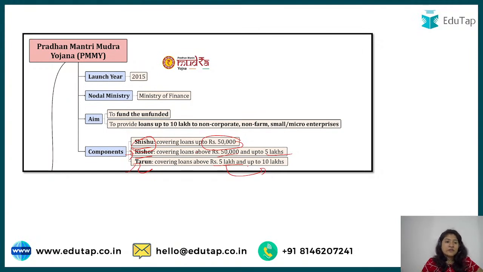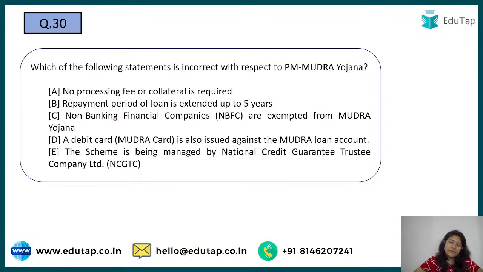Okay, and here we are talking about launch year 2015, falls under the Ministry of Finance. The aim is to fund the unfunded, because here the idea is that collateral is not being asked, right? So that is why it is fund the unfunded, to provide loans up to 10 lakh to non-corporate, non-farm, and small micro enterprises. All can avail loan under this.